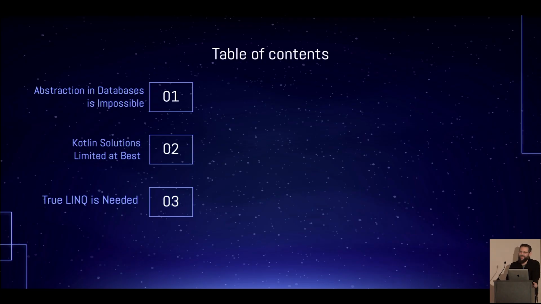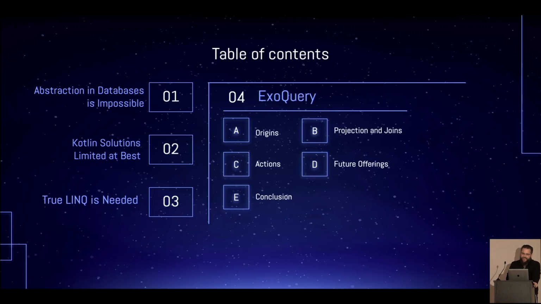Here's what you can expect. Again, this is the most mundane talk of the entire LambdaConf. There will be SQL. There will be lots of SQL in this talk because, as John likes to say, in order to be able to present a solution to a problem, you have to feel the pain of the problem. So we're going to be feeling the pain just a little bit here. I'll talk about why language integrated query is needed. I'll talk about why Kotlin doesn't really have anything right now that solves this problem. And then I'm going to talk about ExoQuery, what ExoQuery is, and the problems that it solves, and what I plan to do with it in the future.